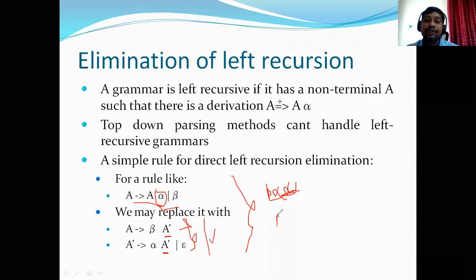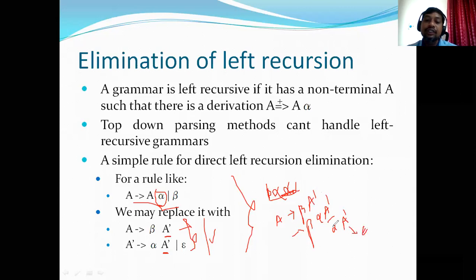The same thing can be derived from the transformed grammar also. Take A derives beta A dash, the first rule. Now A dash derives alpha A dash, so I replace A dash with alpha A dash. Again A dash is replaced with alpha A dash. Finally I replace A dash with epsilon.